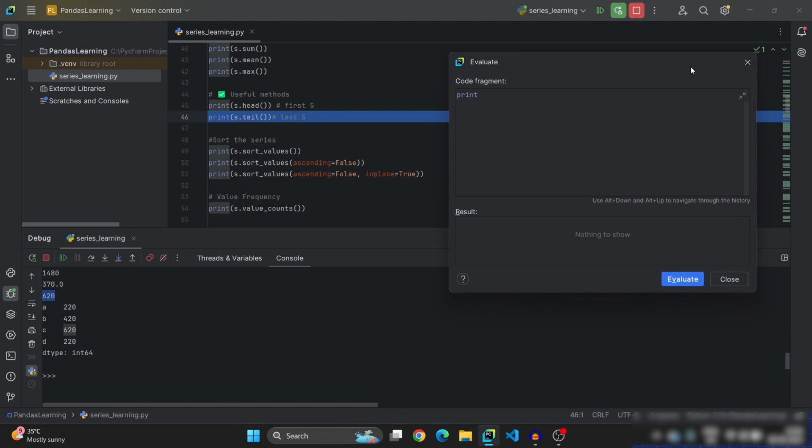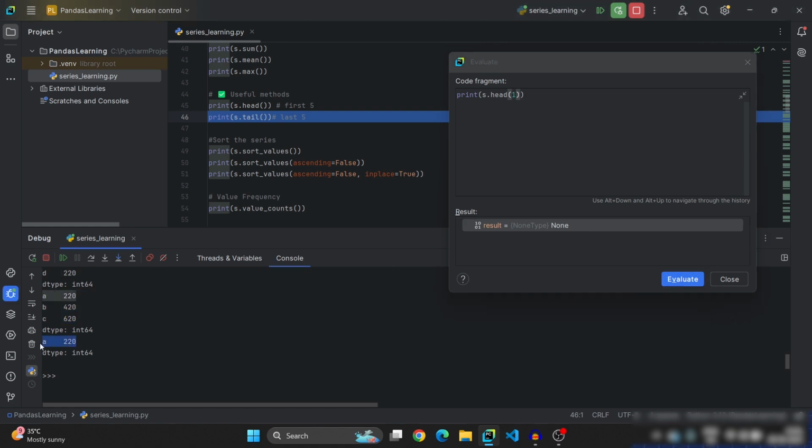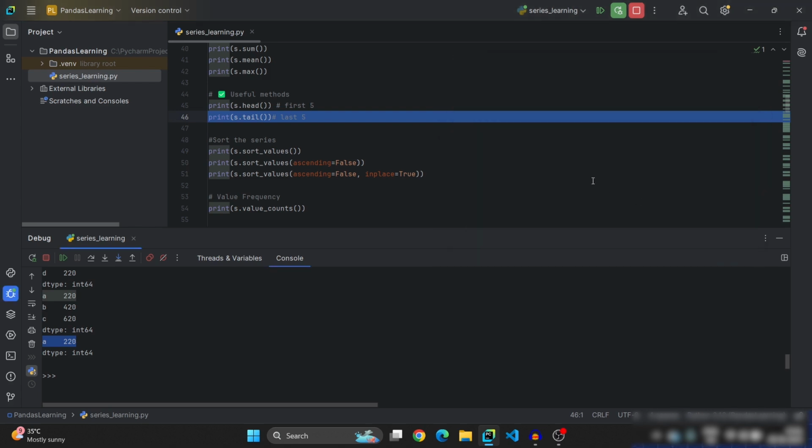Now I want to access the top 2 values of the series. Then I will write print of s dot head of. Here you need to enter the value, like how many rows you want to see. I want only top 3. Click on evaluate. Here on the console you will see top 3. Now if you want to see only top 1, head of 1, click on evaluate. See, here you will find only 1, top 1. So it is how you need to evaluate any piece of code while you are executing, using a code fragment, which is evaluate expression.